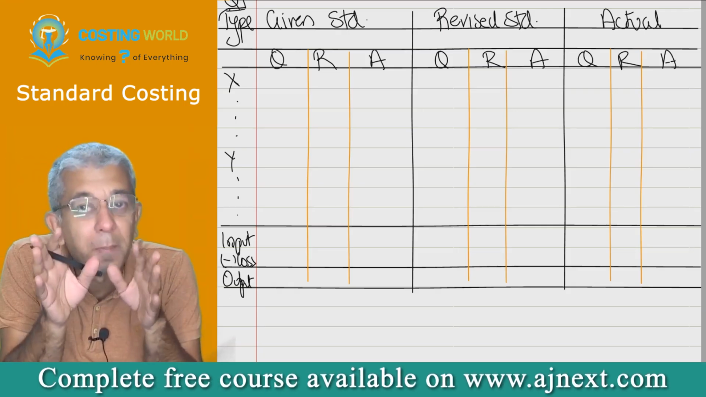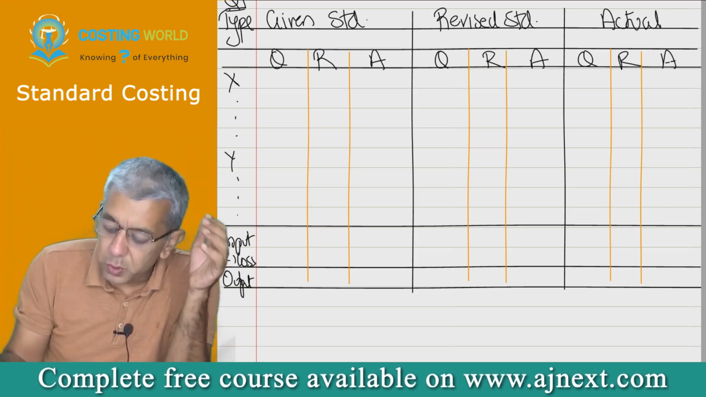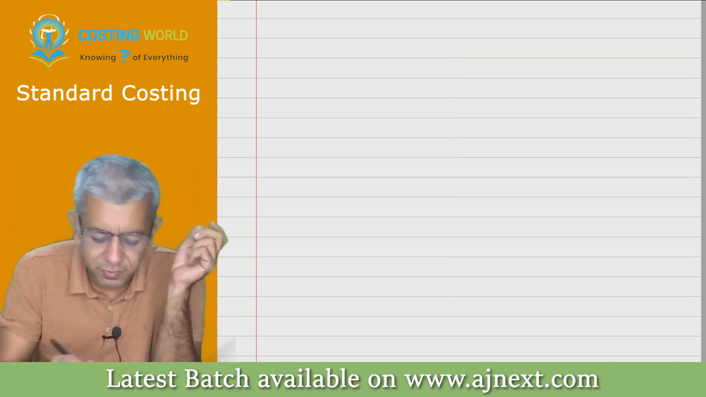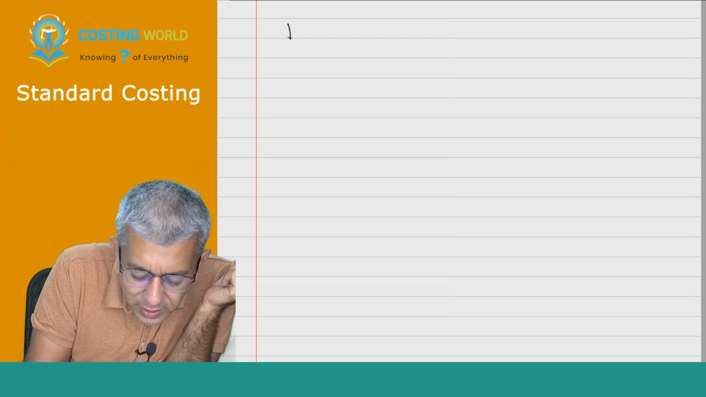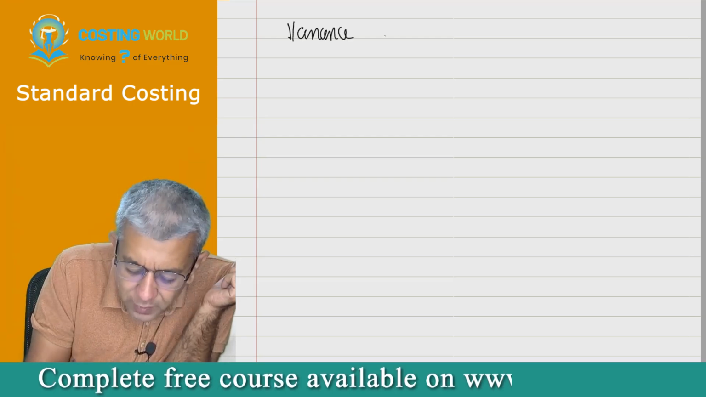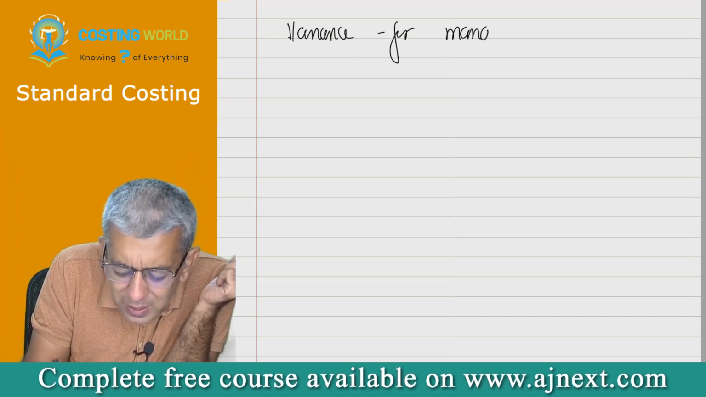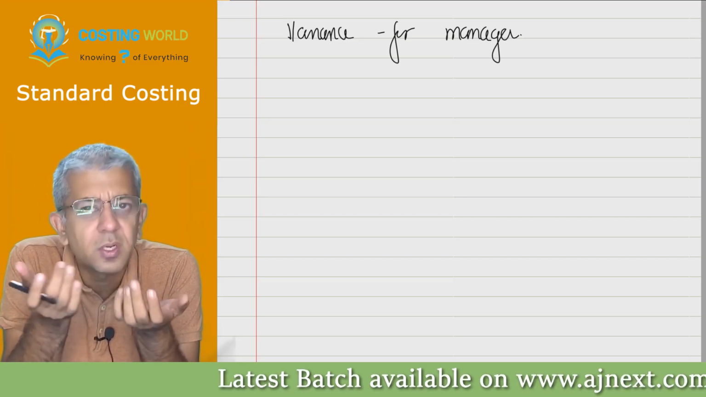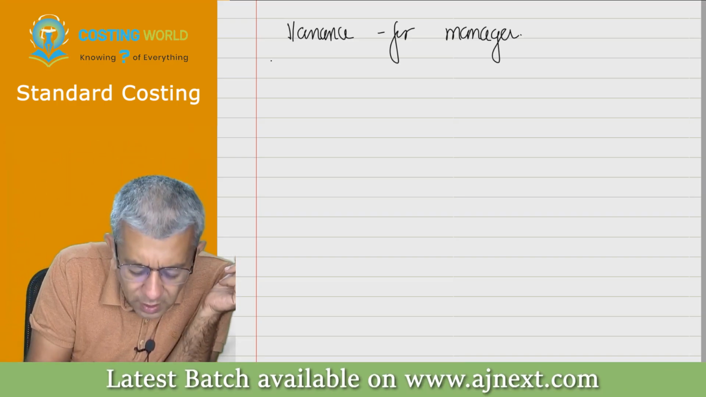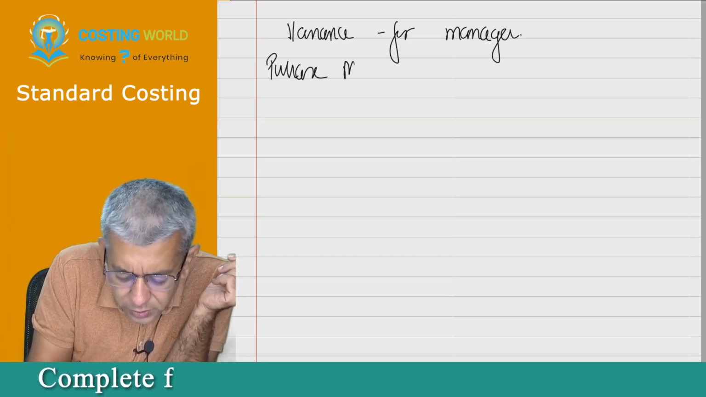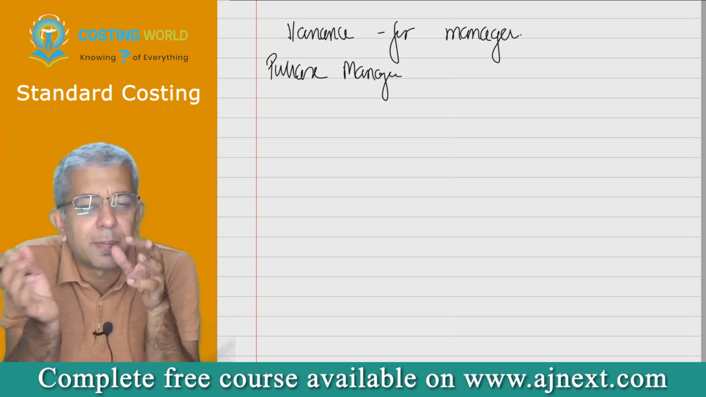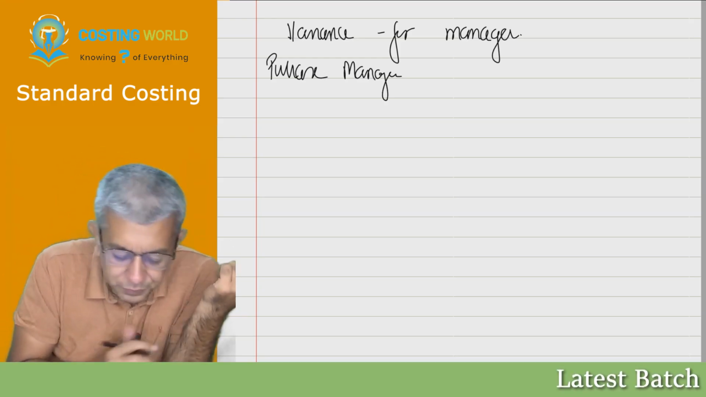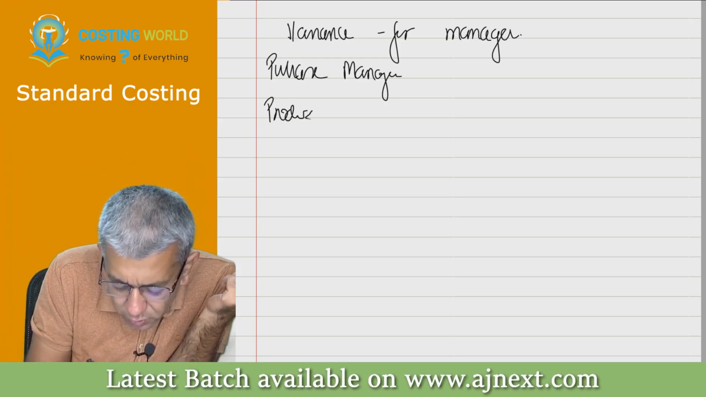So, let's start with material. Whenever you start with any new head, you should always remember that we are computing every variance for some manager. So which managers are connected with material? Basically two. One is the purchase manager, who is responsible for purchasing the raw material. The other is the production manager.